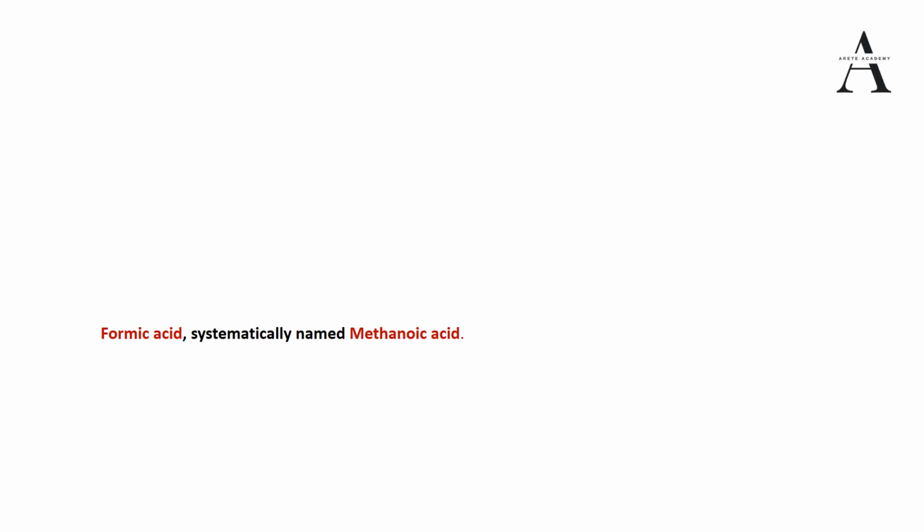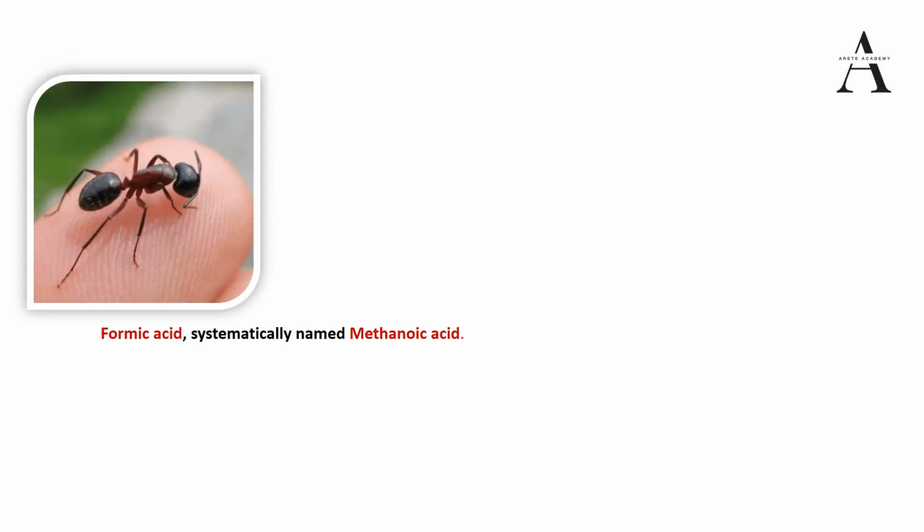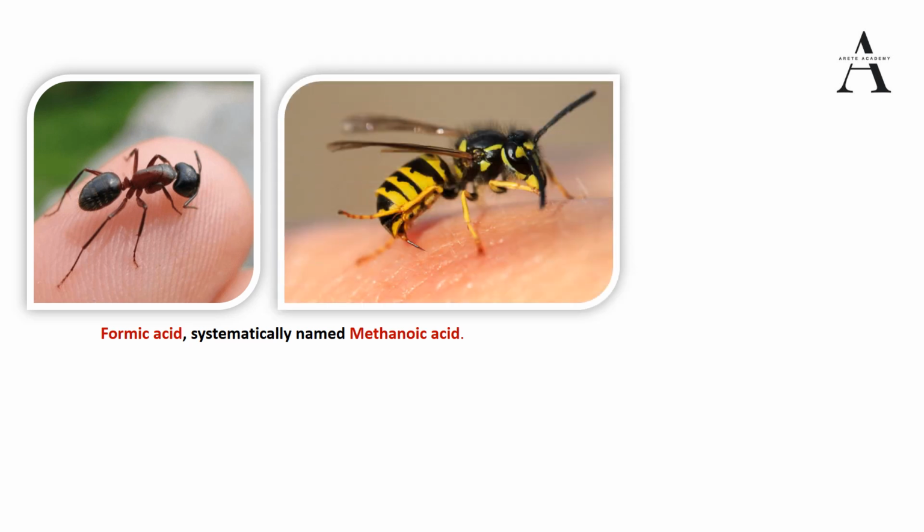Now starting with the information related to animals. Whenever ants or hornets sting or bite us, it is called a sting. Ant stings or hornet stings release formic acid, also known as methanoic acid. Sometimes UPSC gives formic acid, sometimes methanoic acid, to confuse us. We feel pain or swelling in the body because the body reacts to that formic acid or methanoic acid. The pain is because of this.